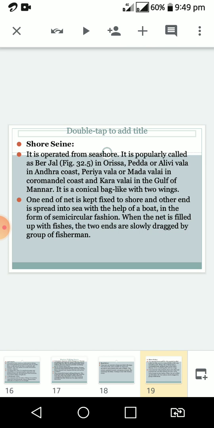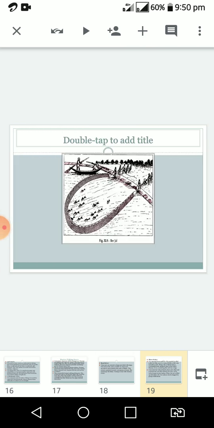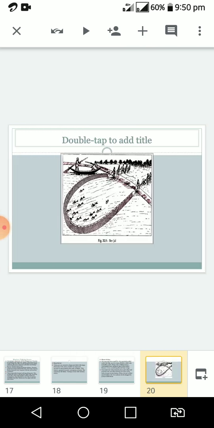When the net is filled up with fishes, the two ends are slowly dragged by a group of fishermen. So this is Beer Jal or shore seine, where the fishermen are dragging the net.